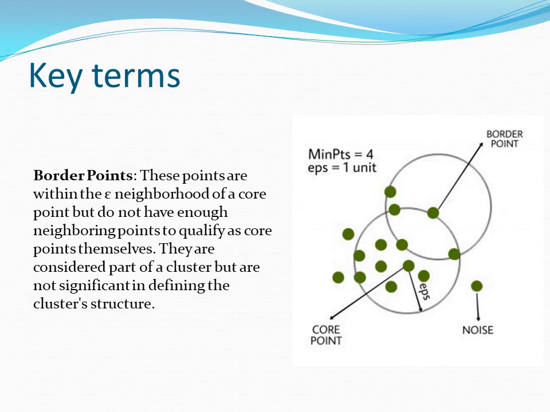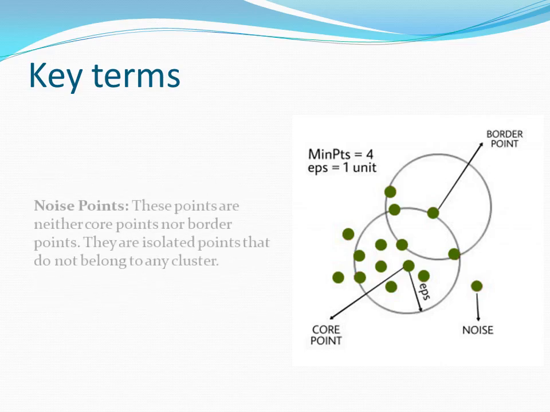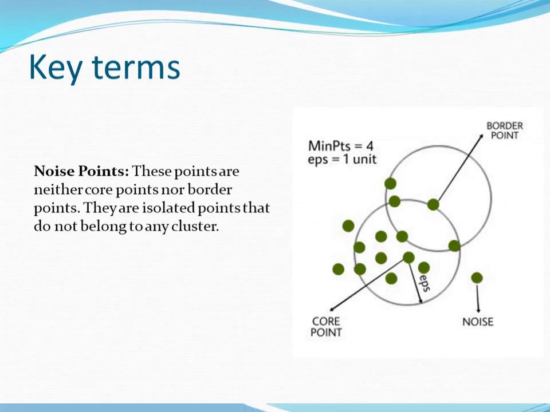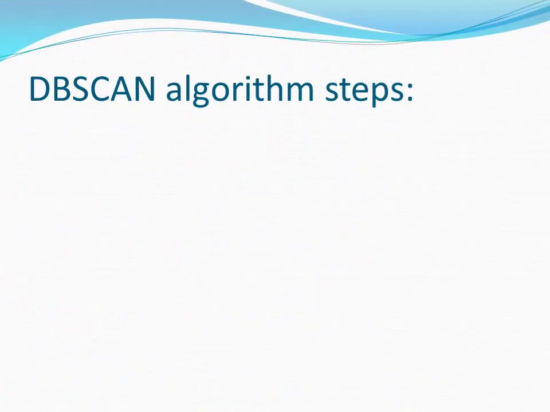Border points. These points are within the epsilon neighborhood of a core point but do not have enough neighboring points to qualify as core points themselves. They are considered part of a cluster but are not significant in defining the cluster's structure. Noise points. These points are neither core points nor border points. They are isolated points that do not belong to any cluster.